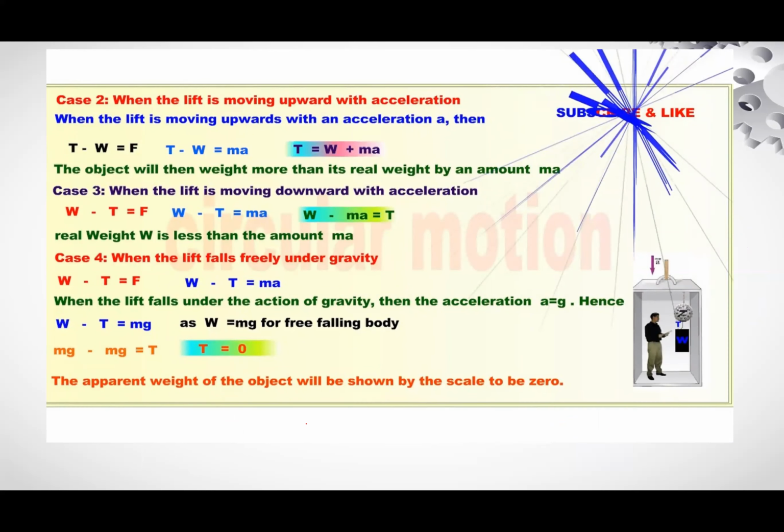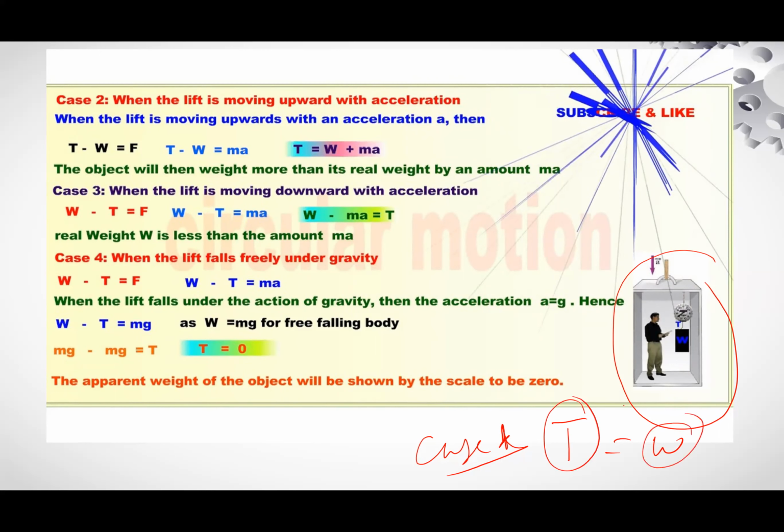Now we will do different cases here. The weight of an object is the gravitational pull of Earth on the object, and apparent weight is the reading. First case, case A: when both are at rest, the weight of an object will be equal to the apparent weight. The tension in the string is the apparent weight, and W is the actual weight. Both are equal.